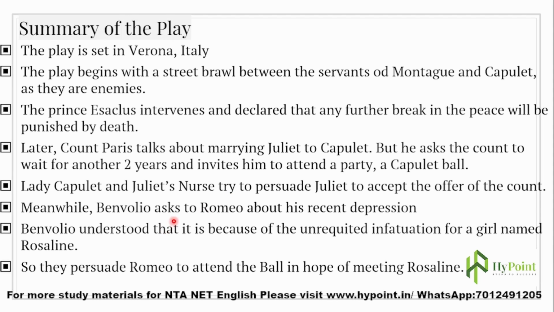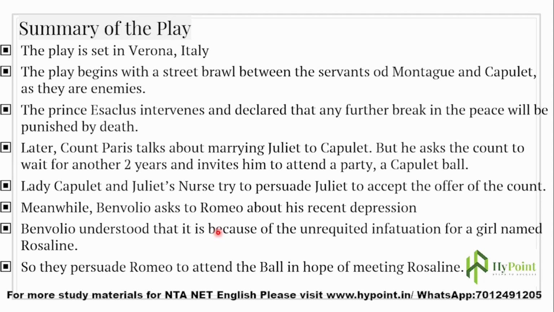Meanwhile, Benvolio asks Romeo about his recent depression. Benvolio is Romeo's cousin and friend. He asks why Romeo is sad and brooding, and understands that it is because of unrequited infatuation for a girl named Rosalind.